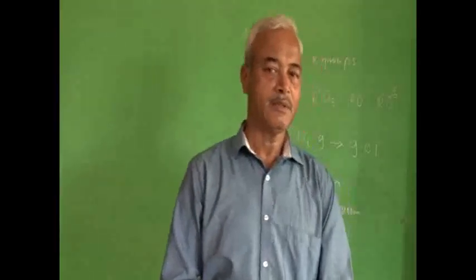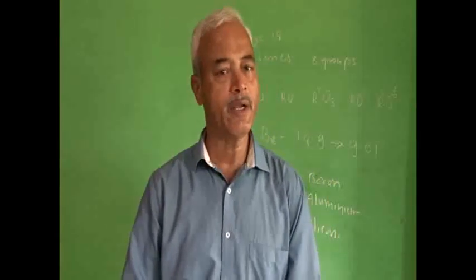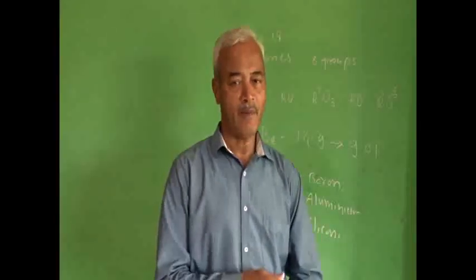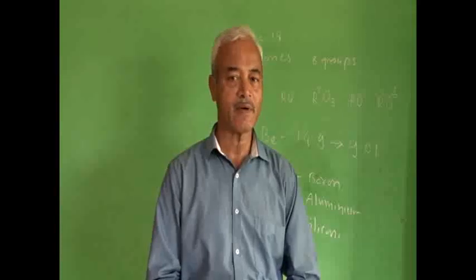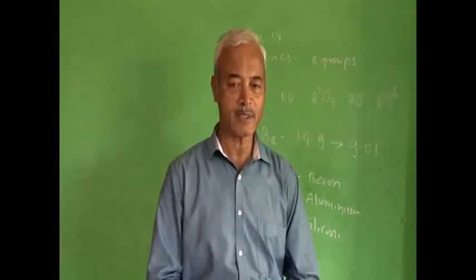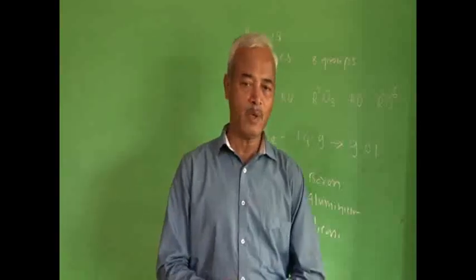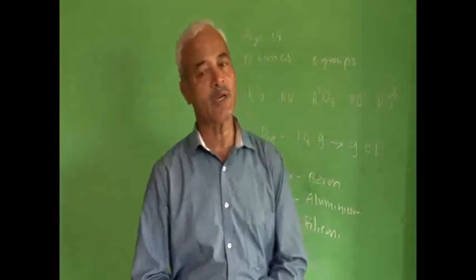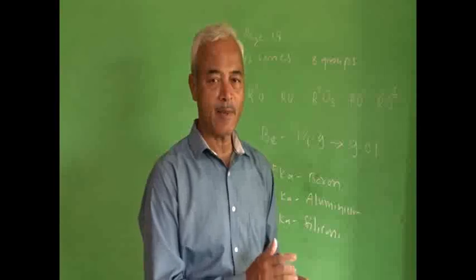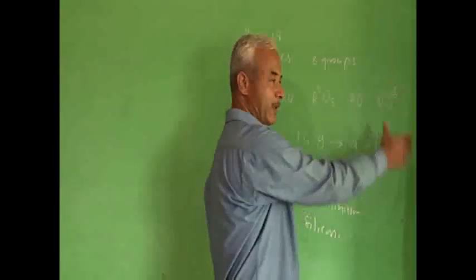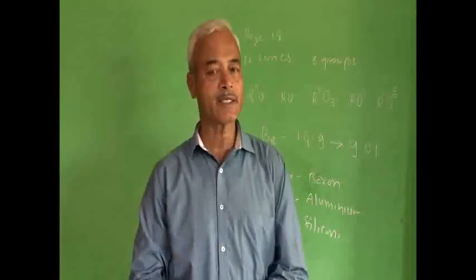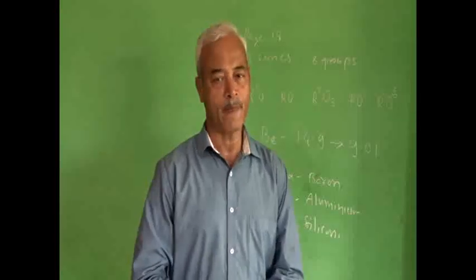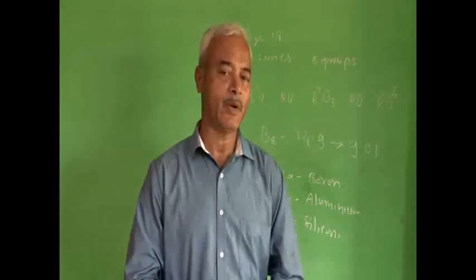As we studied, when he was developing the periodic table, inert gases were not discovered. After this table, inert gases were discovered. Now where to keep these elements? Mendeleev could put inert gases in his table without any disturbance to the table. He kept all these elements to the extreme right of the periodic table, and there was no disturbance. This was also a big merit of Mendeleev's periodic table.